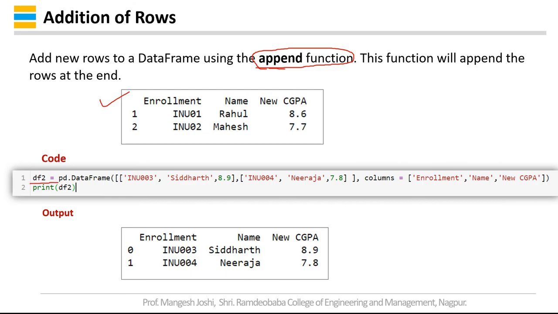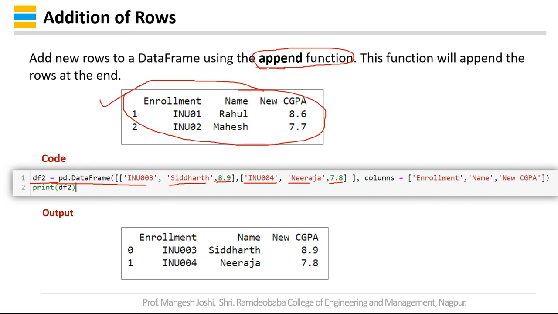df2 is equal to. I have created one more data frame which I want to append, similar to this data frame, that is df2. So pd.DataFrame with INU003 in the enrollment number column, name Siddharth, and new CGPA 8.9. The second row is INU004, name Niraja, and CGPA 7.8.